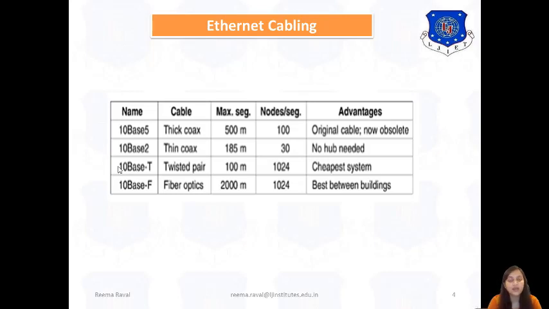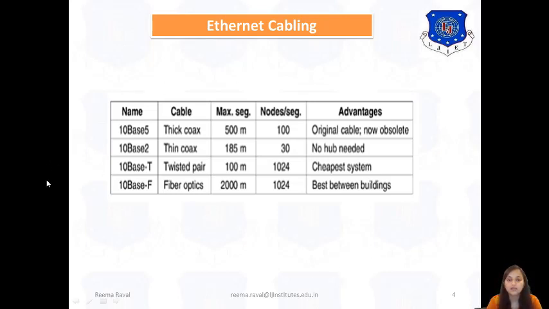And the fourth one, the most efficient and widely used, is the 10-base-F technique, or 10-base-F Ethernet cabling, where F stands for fiber optic cables, which gives maximum segments at a distance of 2000 meters, which is the highest among all of the techniques available, with 1024 nodes per segment, and it is best between buildings or in a particular campus.